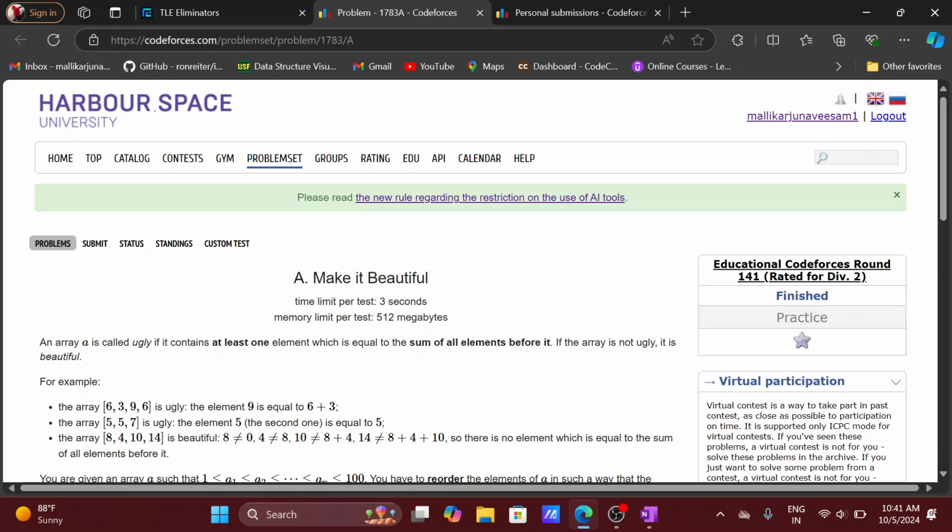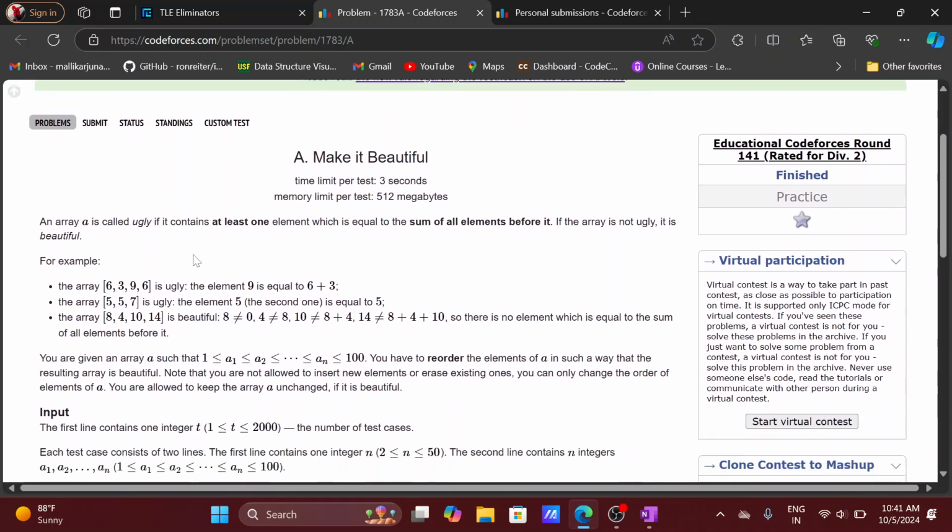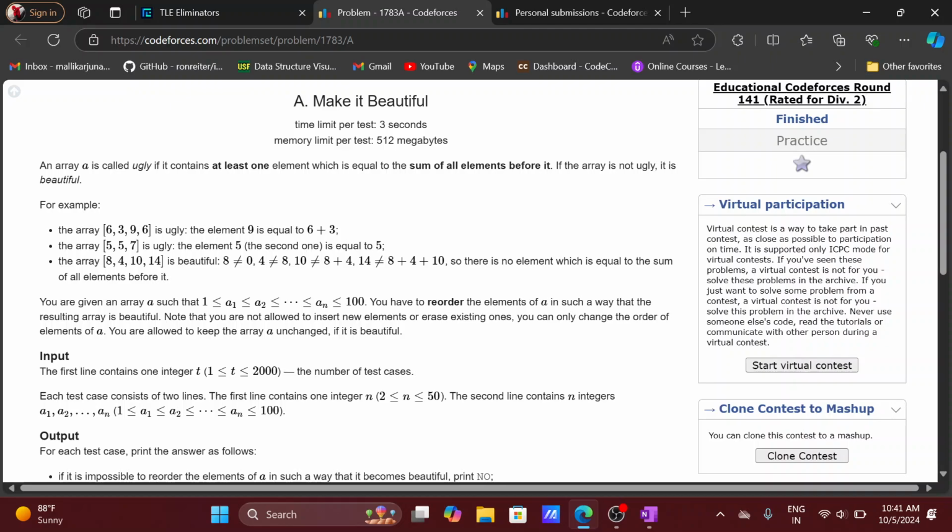So this is the 28th one, array. It's an ugly array: it contains at least one element which is equal to the sum of its preceding elements. And what we have to do is reorder. It's like a kind of the previous question. So it's a reorder type, and here there is a hint.